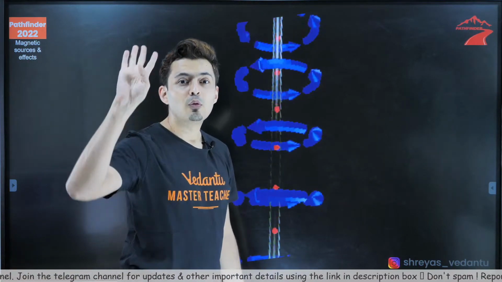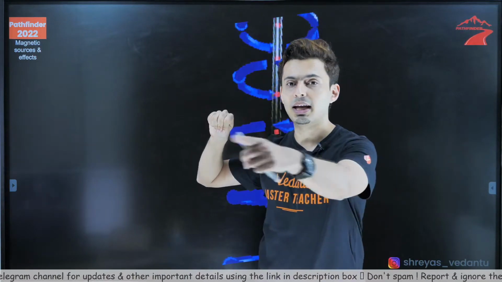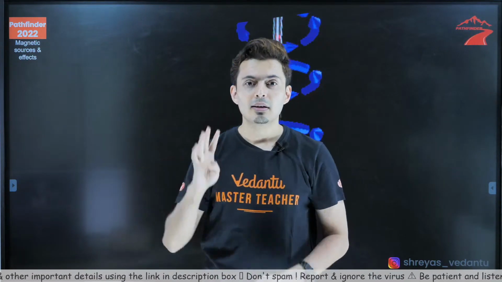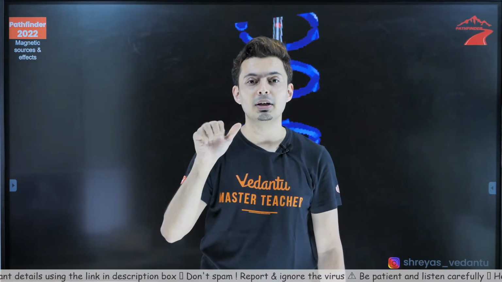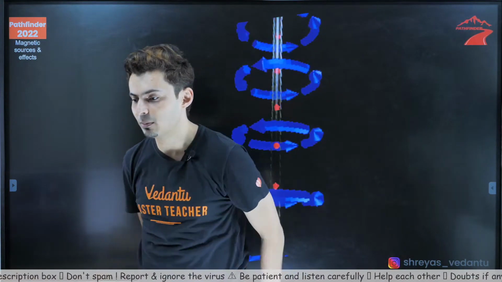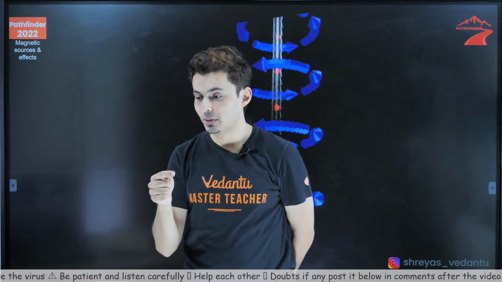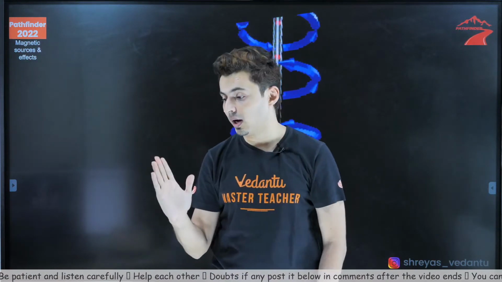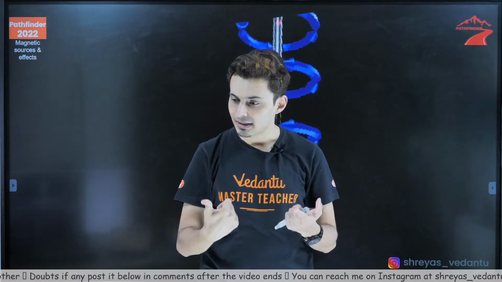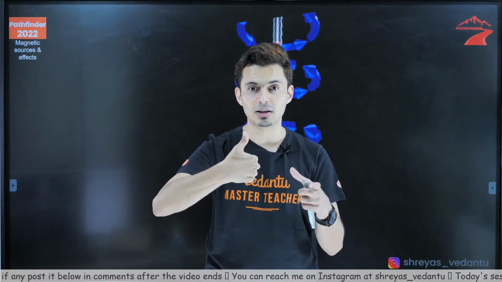For the coil, what were your curled fingers pointing towards? Field or current? For a coil carrying current, what were your curled four fingers pointing towards? Was it pointing towards the current or the field? Think about it. No, it's not field, it is current. Remember, for a coil carrying current, you always use the curled fingers for the current's direction and the thumb for the field direction.